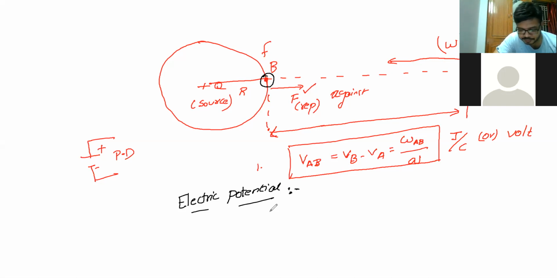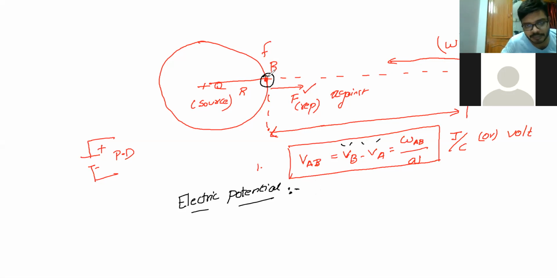Taken? Okay, electric potential and potential difference, both are the same only. So electric potential is nothing but we are taking the voltage at one particular point. Instead of taking two points like A and B, we are taking one particular point.